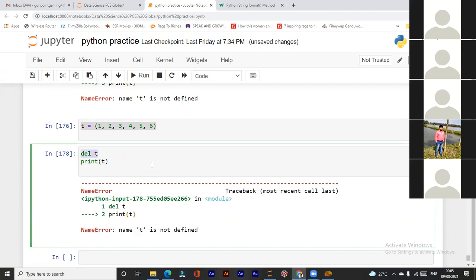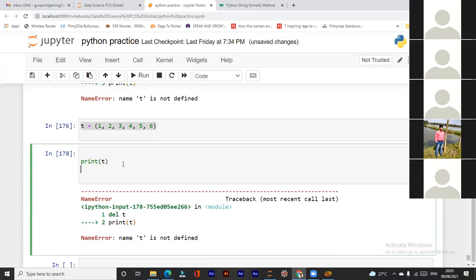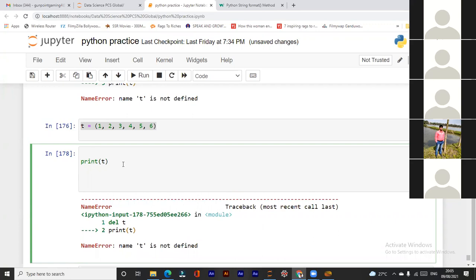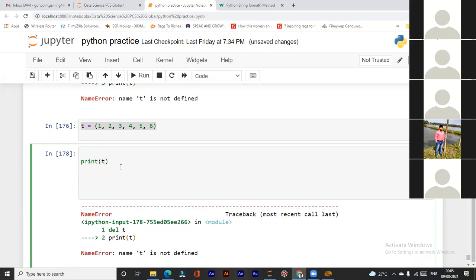Okay, sir. In that case, if you just include the print statement above the delete statement. Yes, print above delete. Print and del are working.